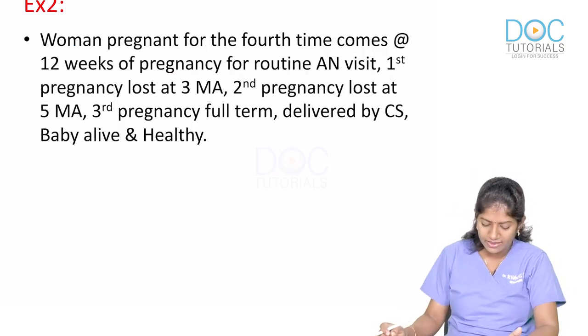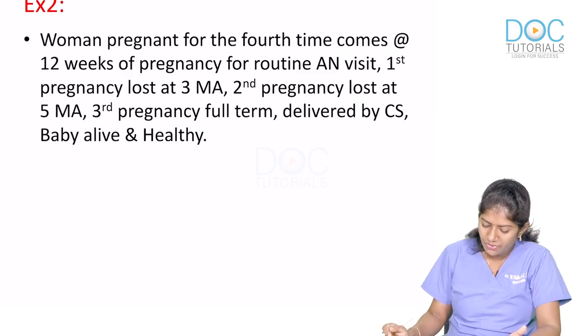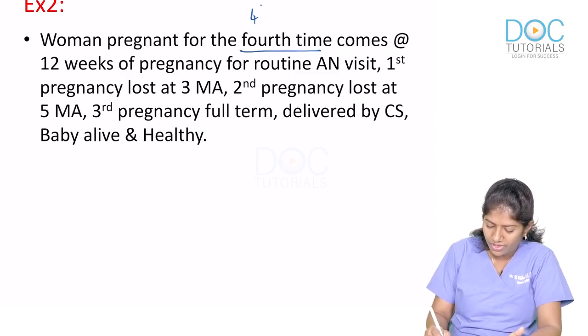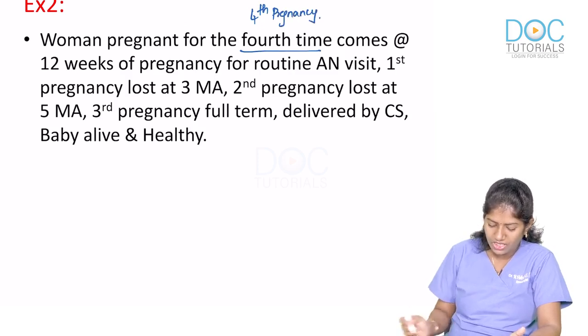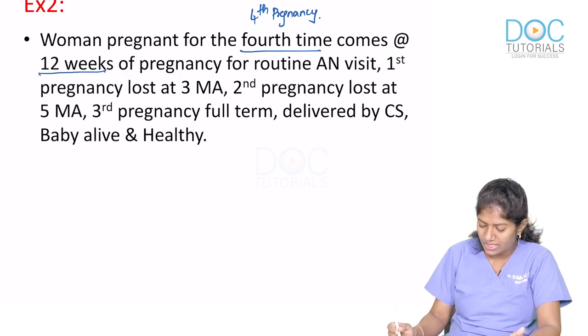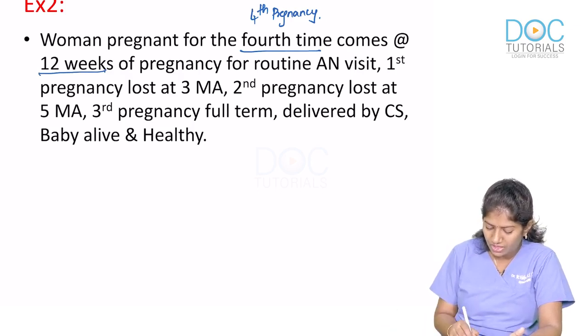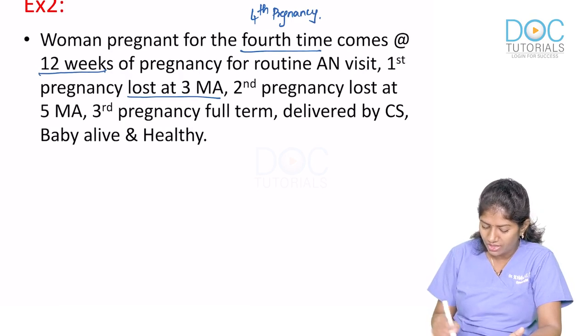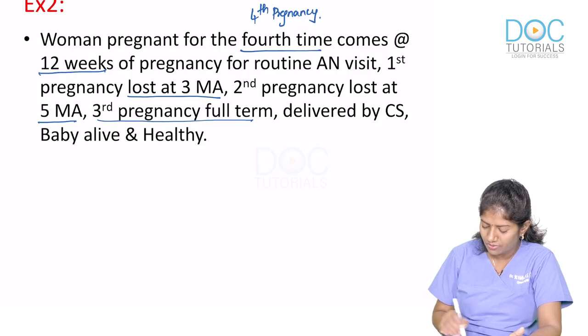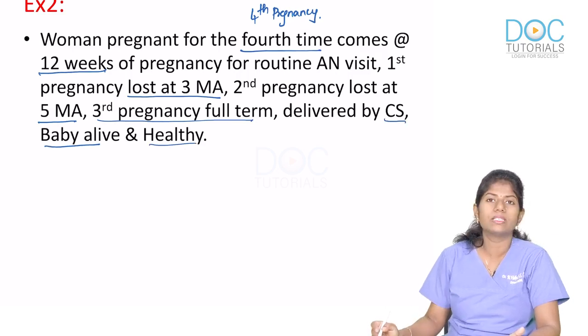Okay. Second example here: woman pregnant for the 4th time. So this is her 4th pregnancy. She comes at 12 weeks of pregnancy for a routine antenatal visit. First pregnancy lasted 3 months amenorrhea, second pregnancy lasted 5 months amenorrhea, third pregnancy is a full term pregnancy delivered by cesarean section, baby is alive and healthy.